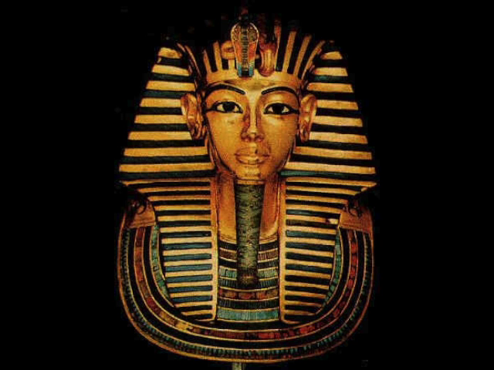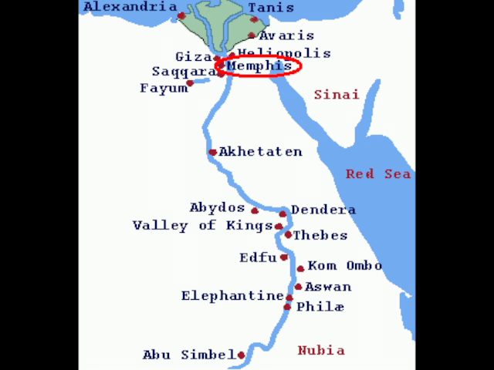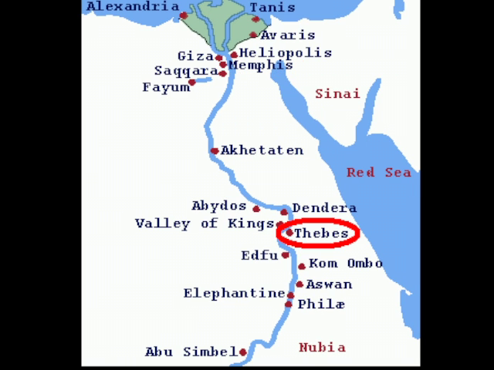Egypt had a monarchy, and the kings were called pharaohs. The pharaohs were the link between the Egyptian people and the gods. In the Old Kingdom, the pharaohs had the capital located in Memphis, and in 1650, during the New Kingdom, the pharaohs had the capital located in Thebes.